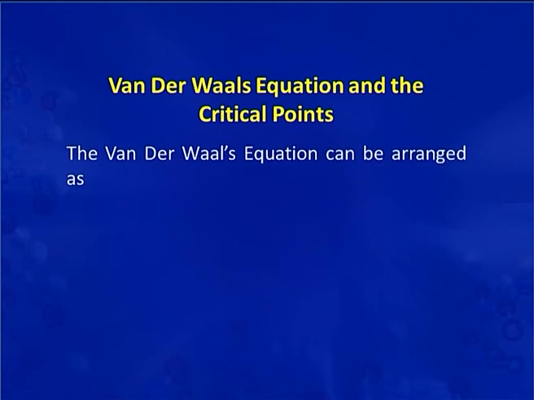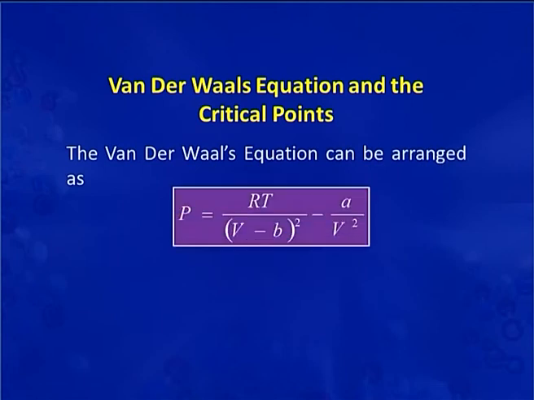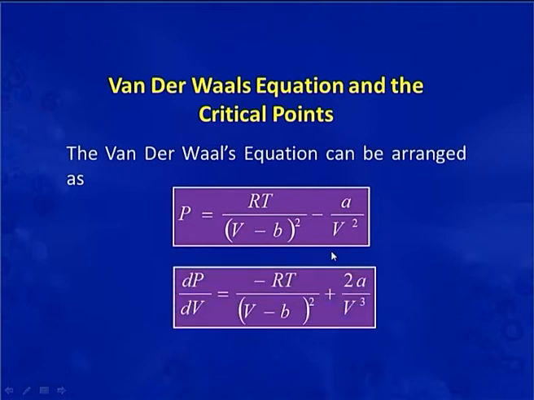The van der Waals equation can now be arranged as P = RT/(V − b) − a/V², and we can write dP/dV = −RT/(V − b)² + 2a/V³.